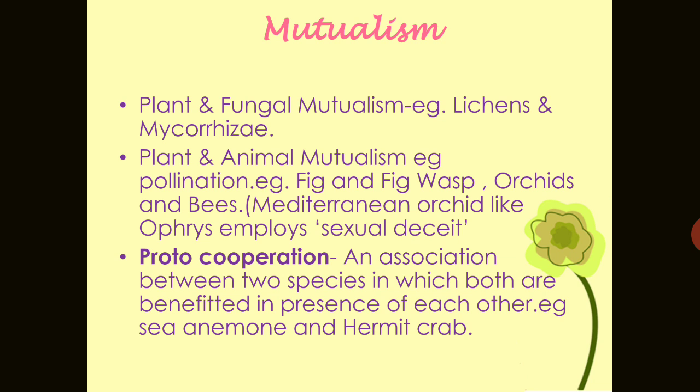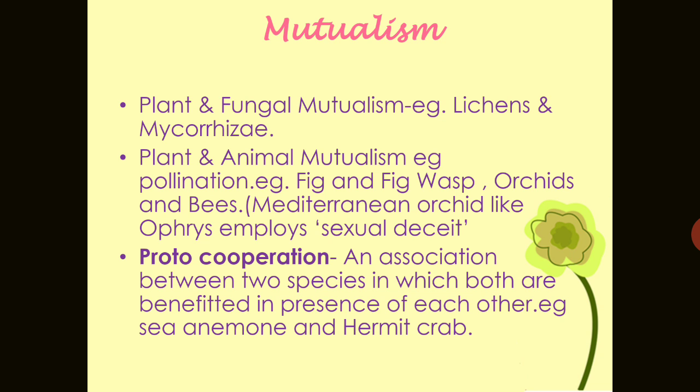One very important mutualism is found in pollination or pollinating agents, like between fig and fig wasp, and in orchids and bees, that is, the Mediterranean orchids like Ophrys employ sexual deceit also. In the case of the fig wasp, there is a very tightly linked relationship between the pollinator species of wasp and many species of the fig tree.